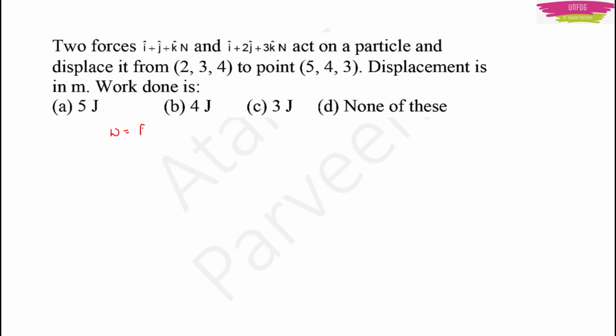We know that work done is equal to force into displacement. Two forces are given which are going to act on one particle. That means you have to add both the forces, and that one particle is being displaced from one place to another. That means you have to subtract. Because remember, in the starting of this lecture, we told that displacement is equal to the difference between the final position and the initial position of the body. You have to subtract the coordinates of the displacement.